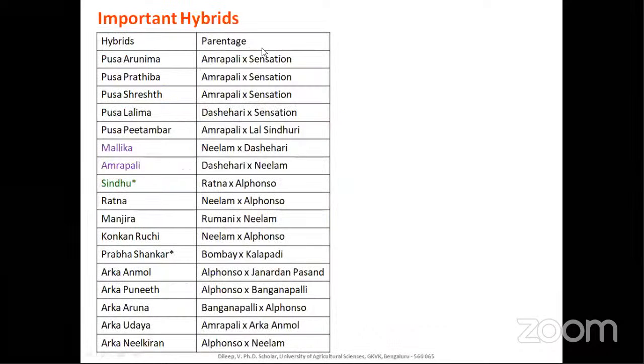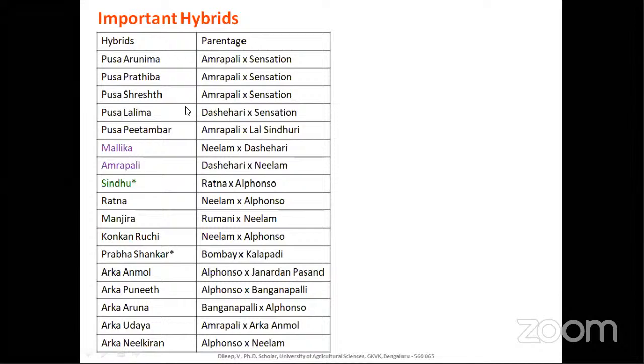And moving to important hybrids. These are from IARI Pusa: Pusa Arunima, Pusa Pratibha, Pusa Shrestha, Pusa Lalima, and also Pusa Pitambar. There are many hybrids in the coming list, and I will provide those also. But at least for these 10 or 15 hybrids, the crosses are very important. Please be familiar with the crosses, that is the parentage also. So the IARI varieties are Pusa Arunima, Pitambar, Shrestha, Lalima, and Pratibha.